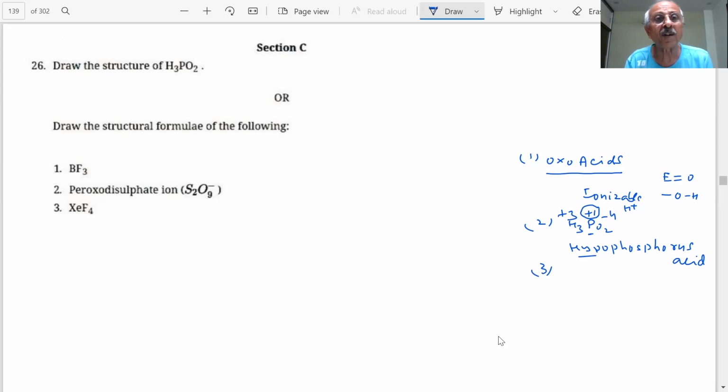Because the question is only the structure, here we are talking of so many things. What is the hybridization of the phosphorus, students?